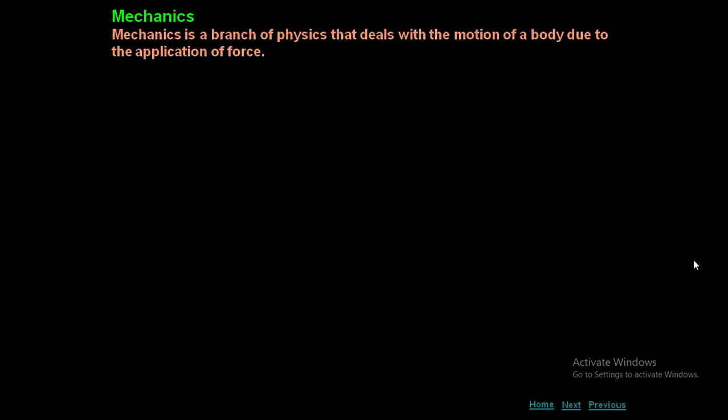So let's begin with the first one, mechanics. What is mechanics? Mechanics is a branch of physics that deals with motion of a body due to the application of force. So a branch which deals with the motion of bodies is called mechanics. There are two branches in mechanics. One is called statics, another one is called dynamics.